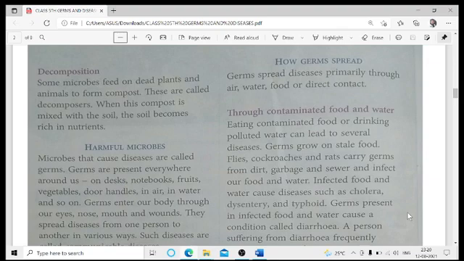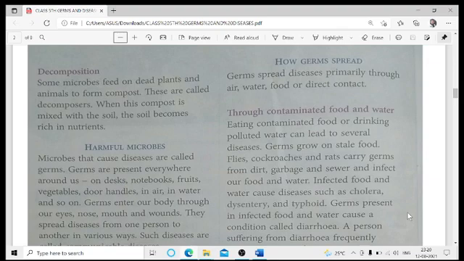When this compost is mixed with the soil, it becomes rich in nutrients. All right. And rich in nutrients means what? That is, the soil will become fertile so that more and more plant growth and development can occur here. Talking about the next one, that is your harmful microbes. Harmful microbes means all those microbes which are dangerous for us, which cause some disease or other to a person.